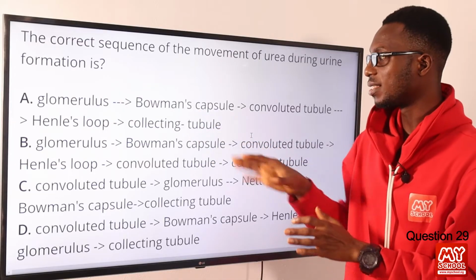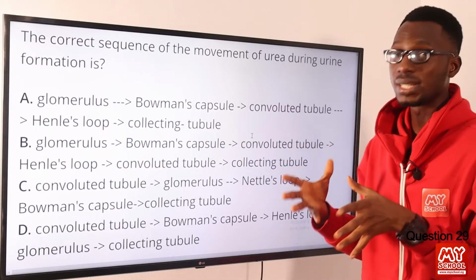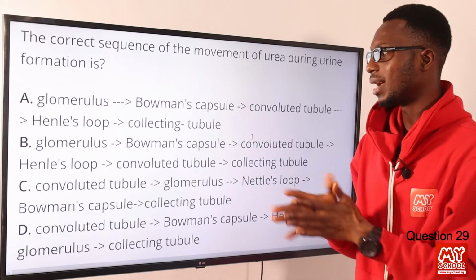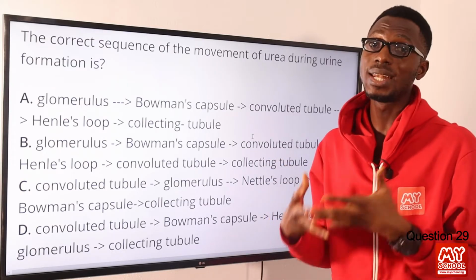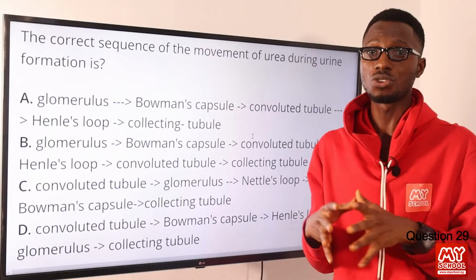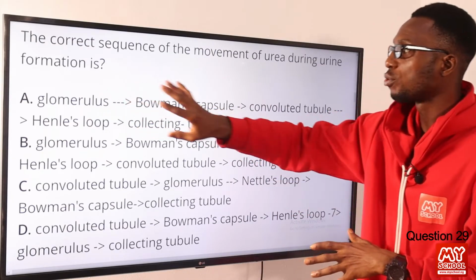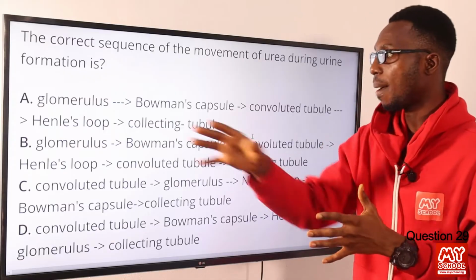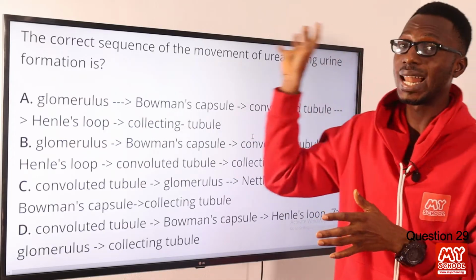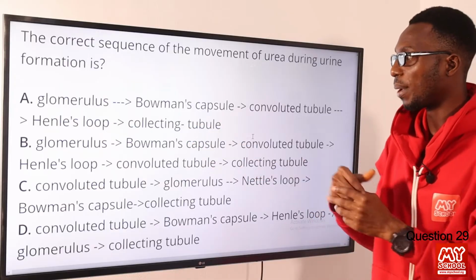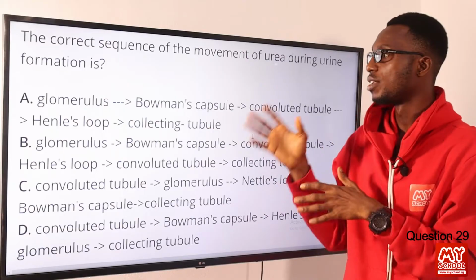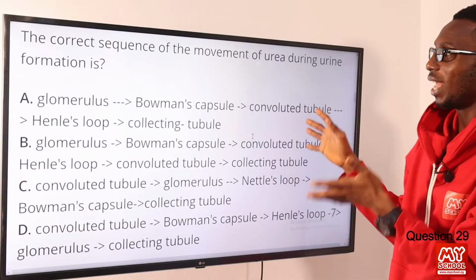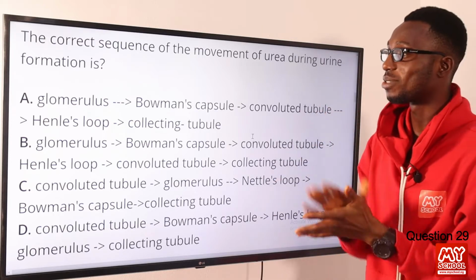At this junction, large amounts of waste are deposited, like your creatinine and other ions like hydrogen ions and potassium ions. All of these have to be given out when necessary to maintain the osmotic concentration of the blood. So what you are seeing is ultrafiltration by the glomerulus. Then here you are talking about selective reabsorption. Then down here you have the collecting tubule. So the correct option here is option A, from the glomerulus to this, and it ends here.